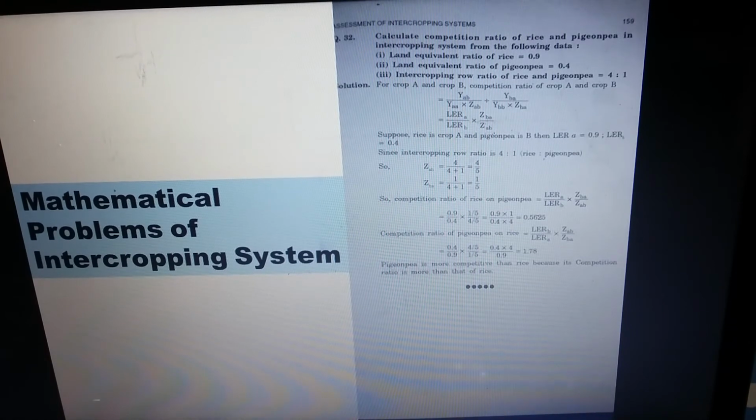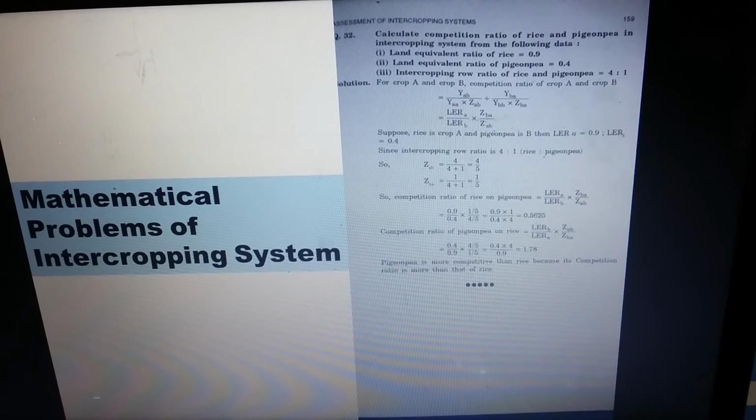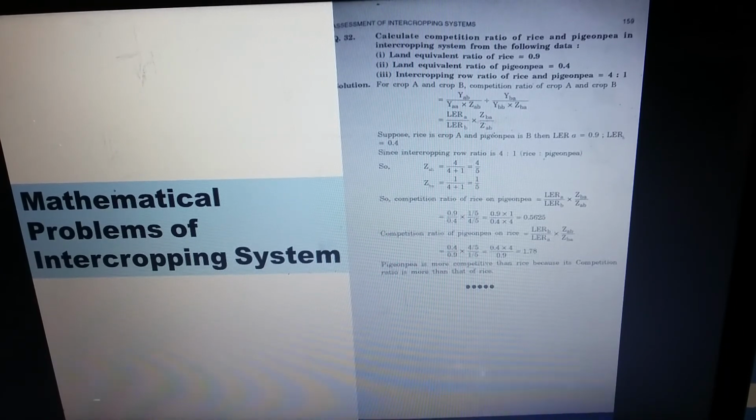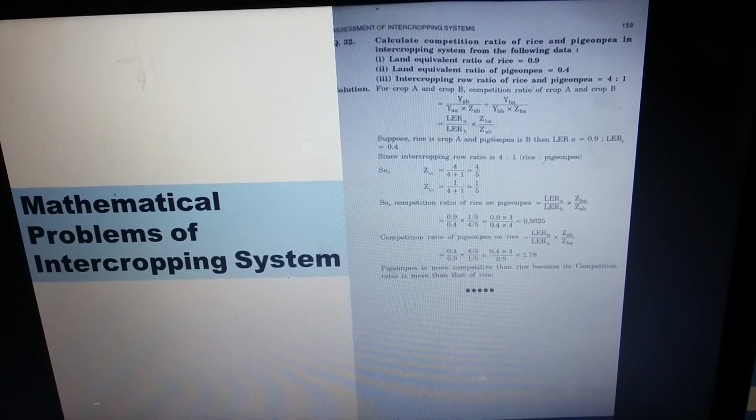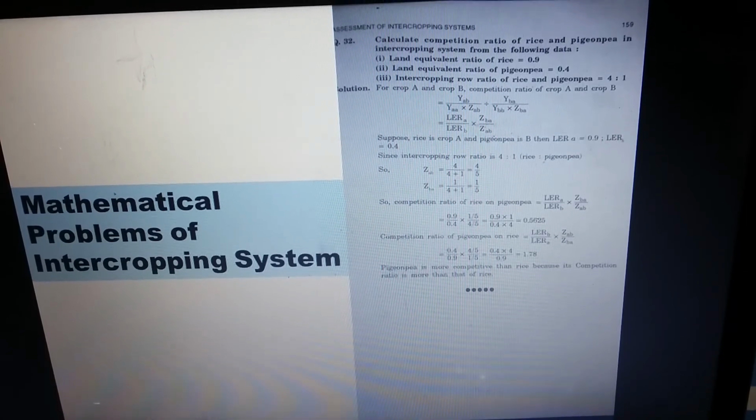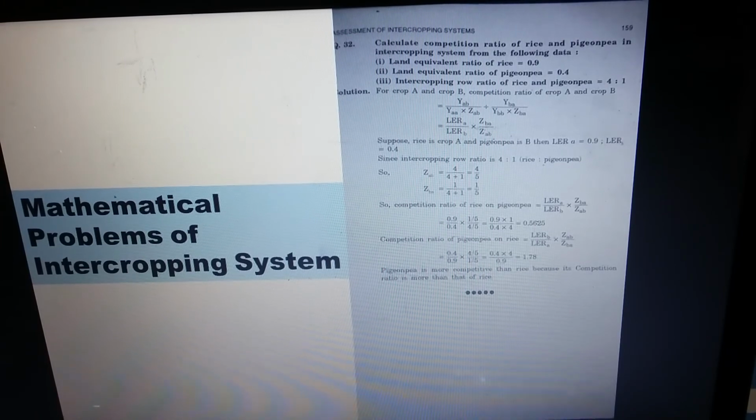So for putting all those values, you know the LER for A crop is 0.9, LER for B crop is 0.4, and the sown proportion for A crop when intercropped with B is 4 by 4 plus 1, that is 4 by 5, and the sown proportion of B crop when intercropped with A is 1 by 4 plus 1, that is 1 by 5. So put all those values: 0.9 by 0.4 into 1 by 5 by 4 by 5. So we will get the value,